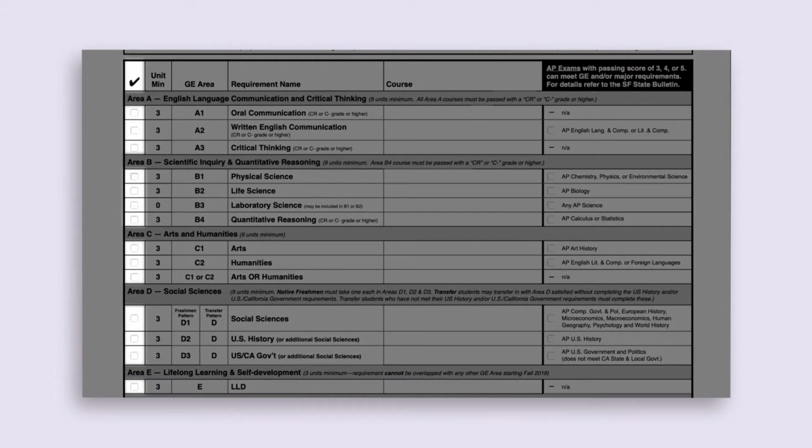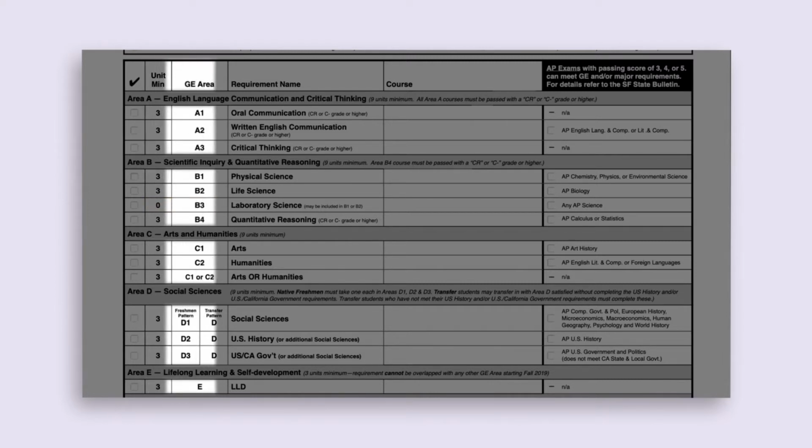The first column has a box you can check off when you have satisfied a GE requirement. You can check off GE requirements as you complete them. Column 2 is Unit Min, which are the units one must minimally complete to satisfy an area. All GE courses require separate 3-unit courses with the exception of B3 Laboratory Science, which can be satisfied with 0 units if the lab is built into a lecture course.